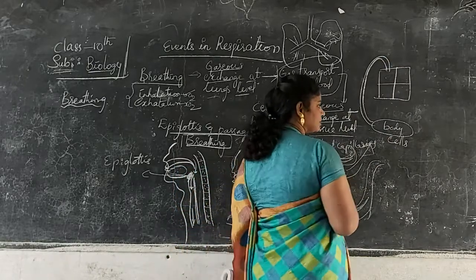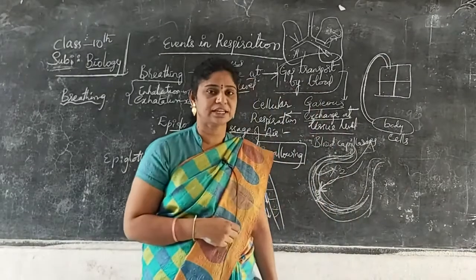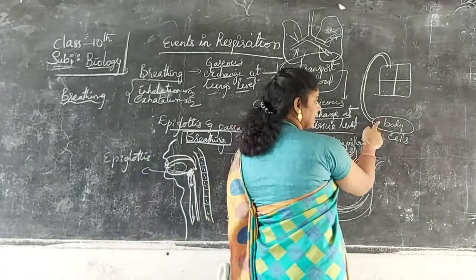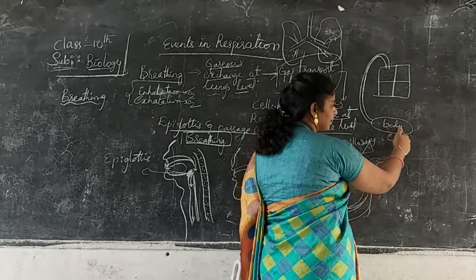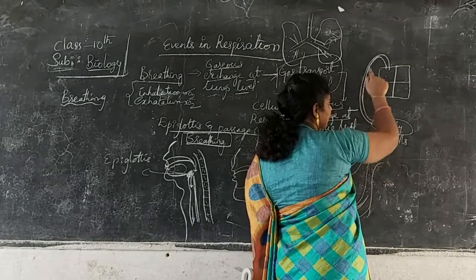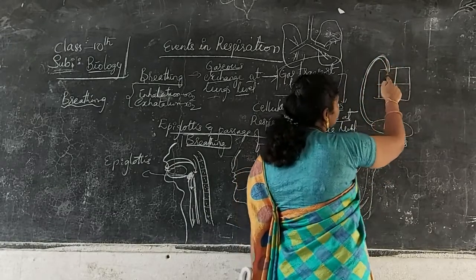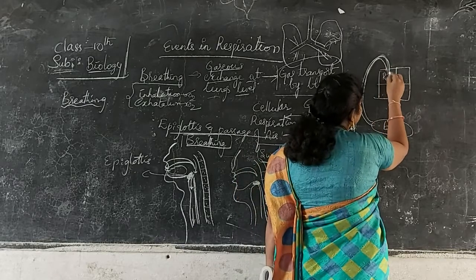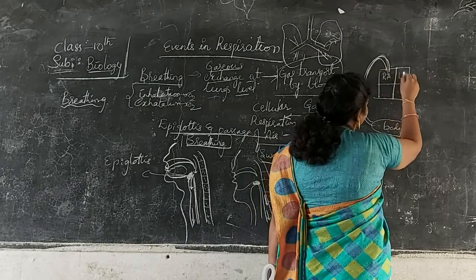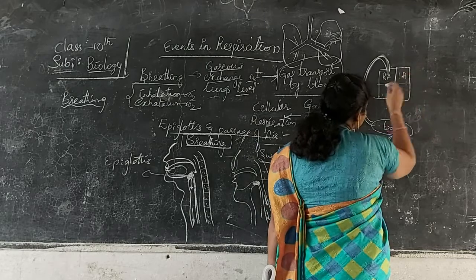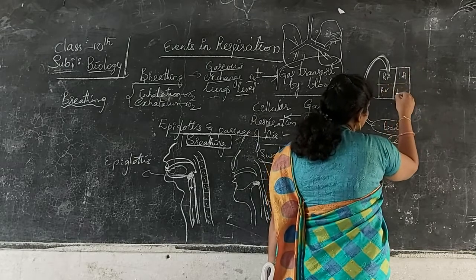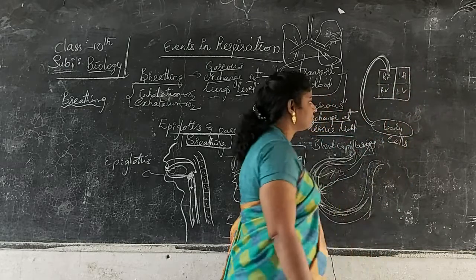Here veins are carrying the impure blood from the body cells. From here veins carry the blood into this chamber. This is the right auricle, left auricle, right ventricle, left ventricle.